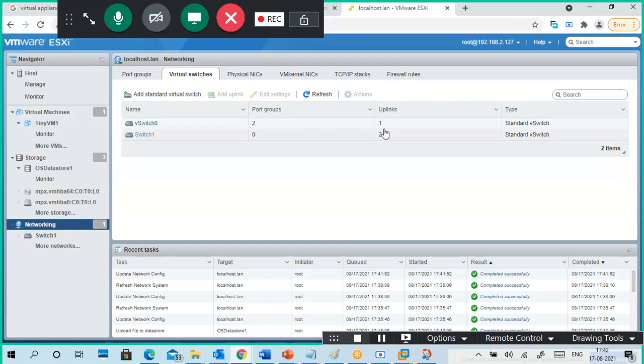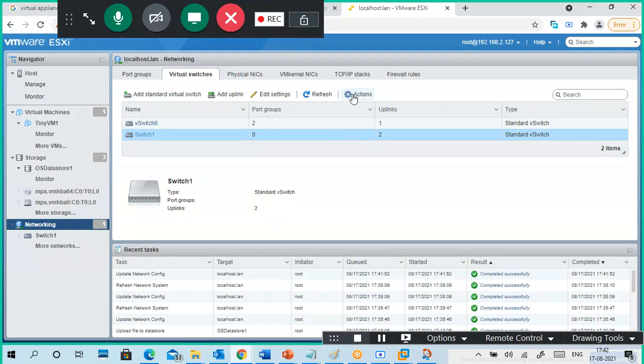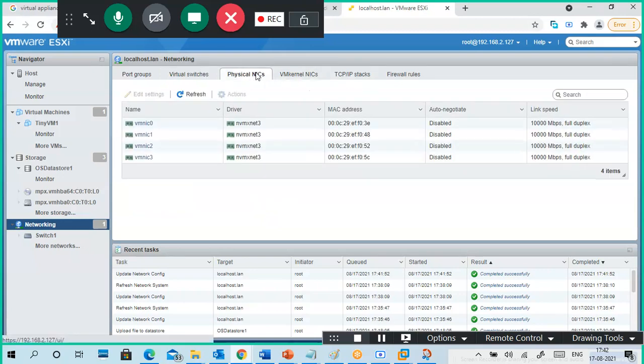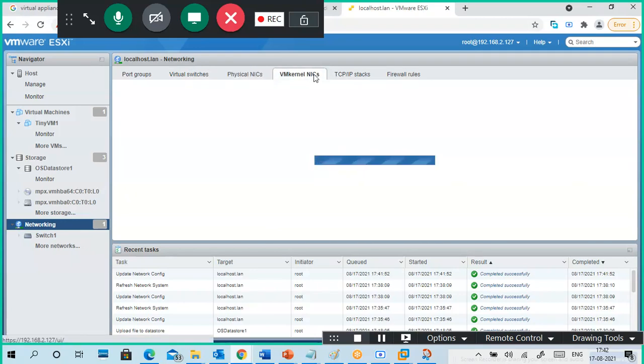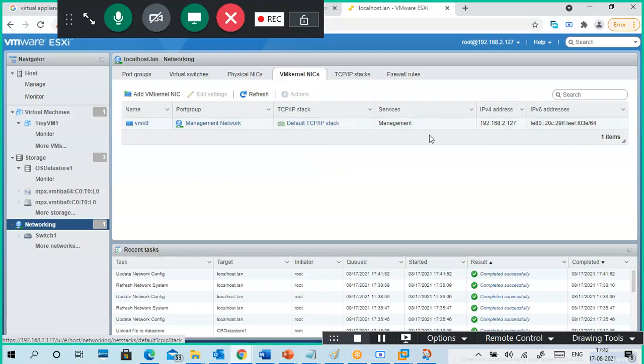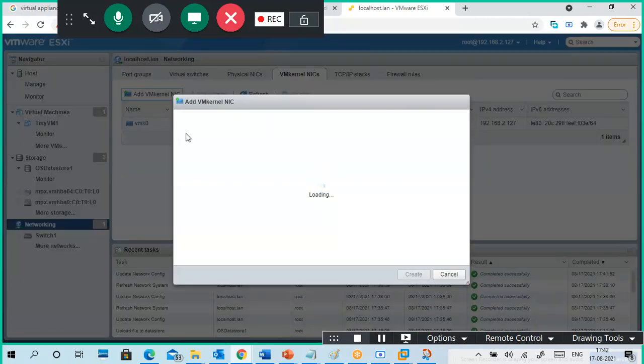Then you can see uplink 2, but port groups are not there. Actions, edit, remove. So here it is: four physical NICs. There is only one VMkernel NIC. We can add it like this.